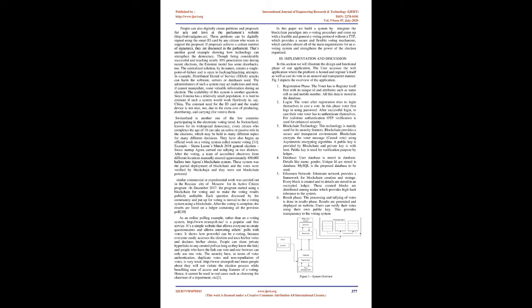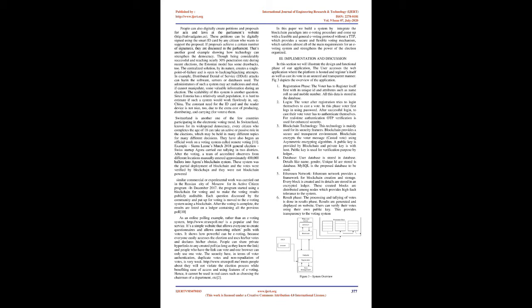powered. Similar commercial or experimental work was carried out in the Russian city of Moscow for its active citizen program in December 2017. The program started using a blockchain for voting and to make the voting results publicly auditable. Each question discussed by the community and put up for voting is moved to the e-voting system using a blockchain. After the voting is complete, the results are listed on a ledger containing all the previous polls [10].